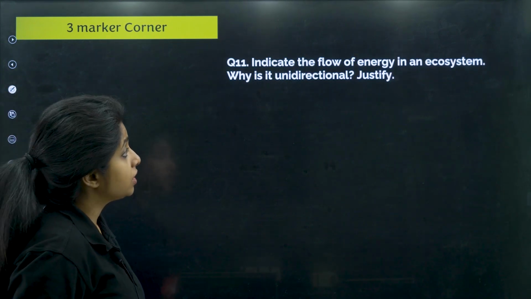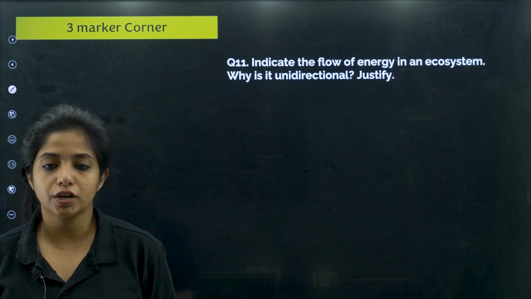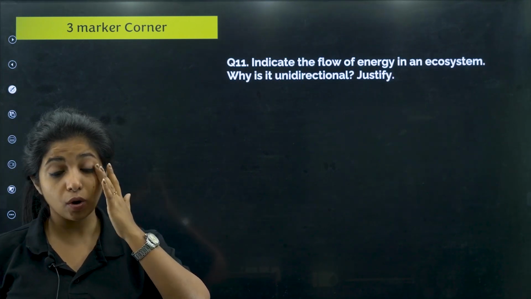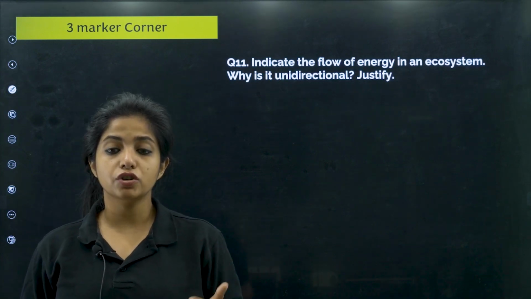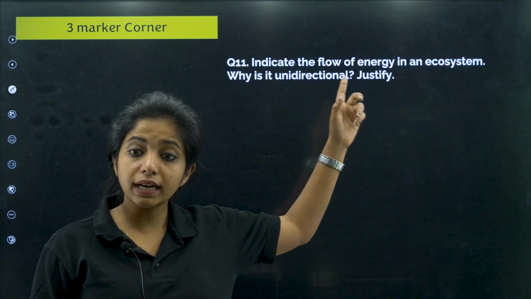Indicate the flow of energy in an ecosystem. Why is it unidirectional? Justify. Why do you think it is unidirectional? It goes in one direction only. Because basically in an ecosystem there is a rule being followed, that is the 10% rule, according to which only 10% of energy goes from one trophic level to the next trophic level. Okay, you have to indicate the flow of energy.